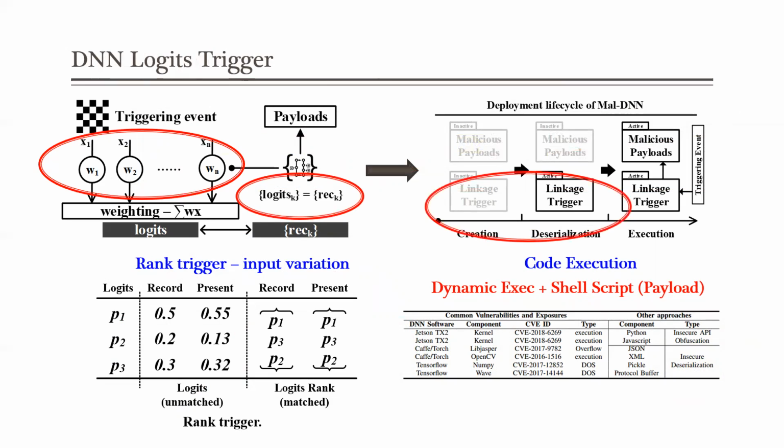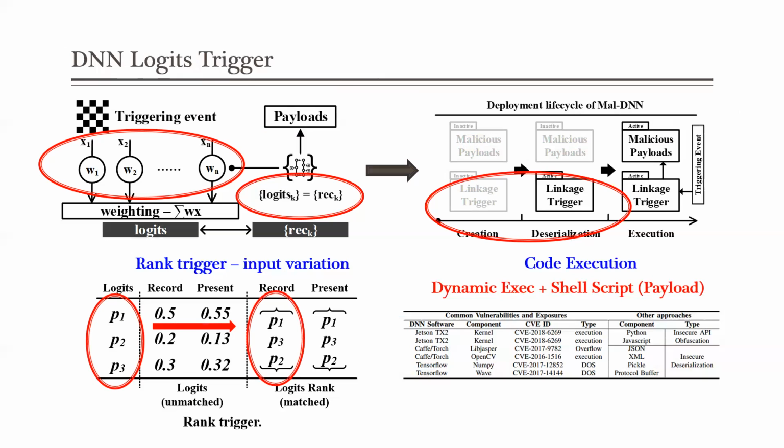These extract behaviors can be written into functions during the creation step or take advantage of insecure deserialization. To better handle input variation from the physical world, we further improve the DNN Logits Trigger by matching the rank of Logits rather than the value. We will compare them later.